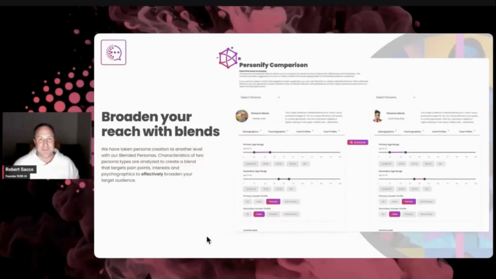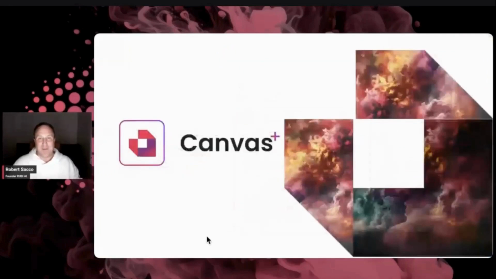And then wrap it around the one central hub of everything inside of RUBI called Canvas Plus.